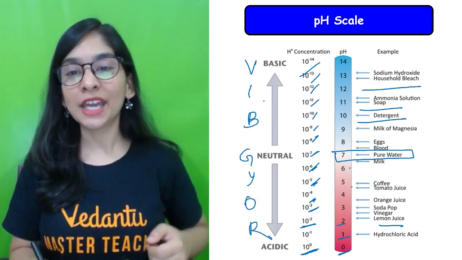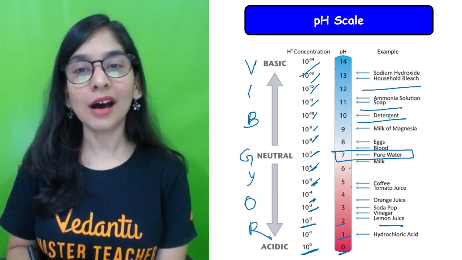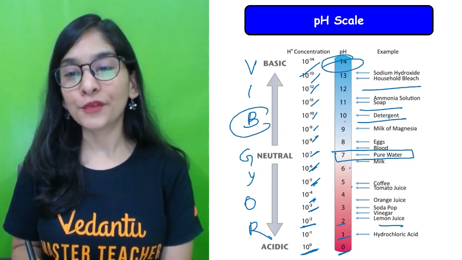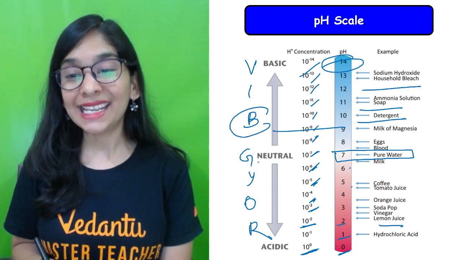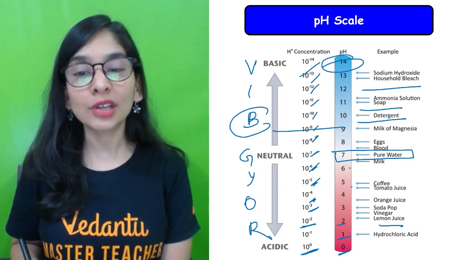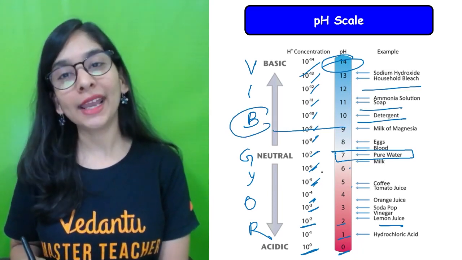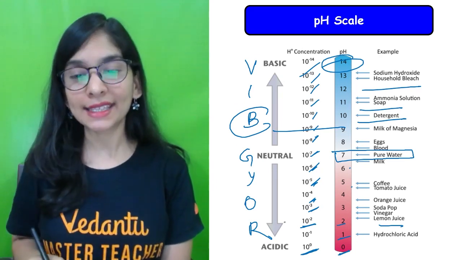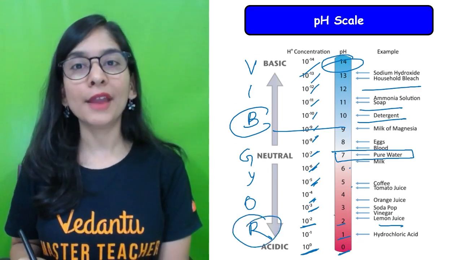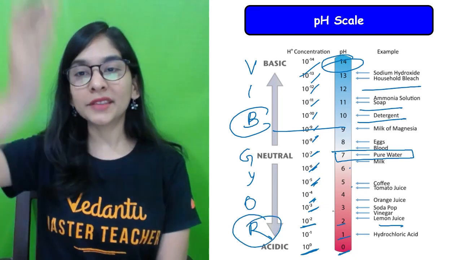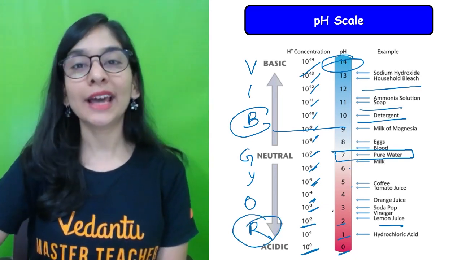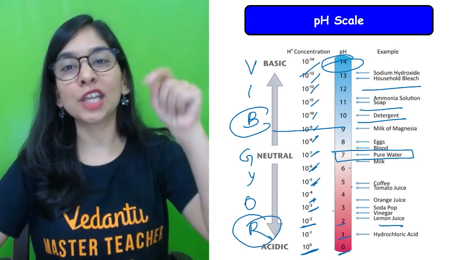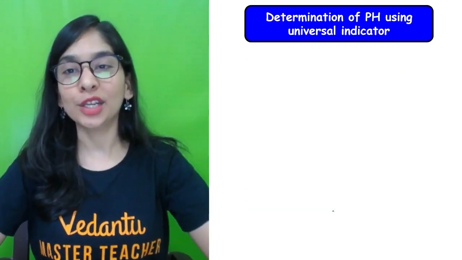Violet, a very dark blue color, is for higher pH, and then blue for lower pH in the base, green for my neutral solution, yellow for my slightly acidic solution, orange for my mild acid, and red is for my very strong acid. Remember this trick, VIBGYOR. It will help you remember what color to expect whenever we dip pH paper.